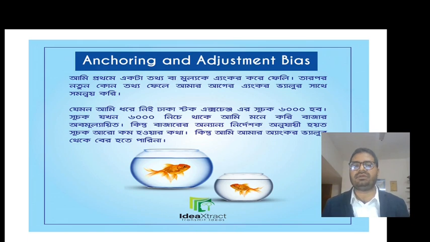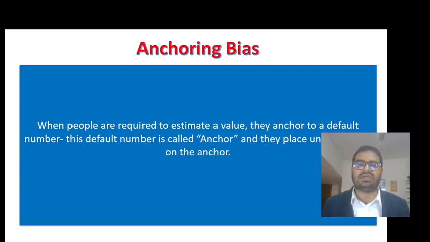For example, if the price of a stock was 300 taka, and subsequently we find that it is 275, we think it is underpriced because once it was 300. That means we are anchored to 300. But the present analysis or situation might not even support the price of 275. So by basing decisions on anchors, we make mistakes.